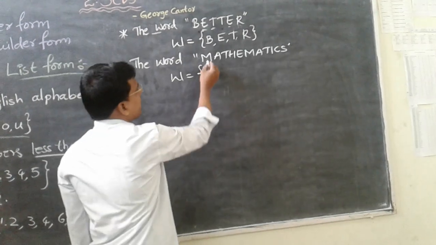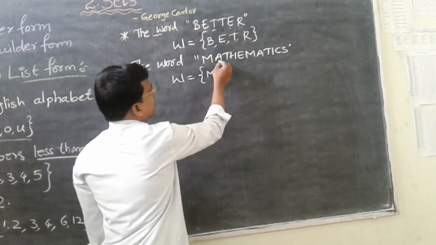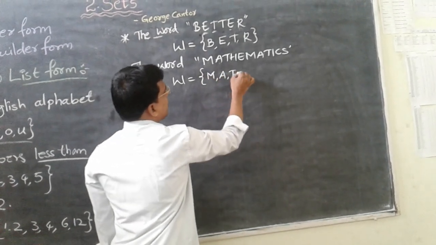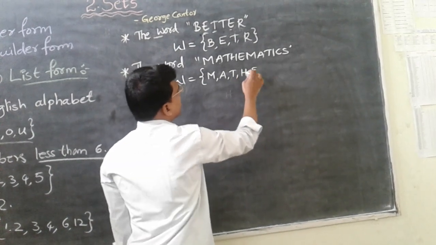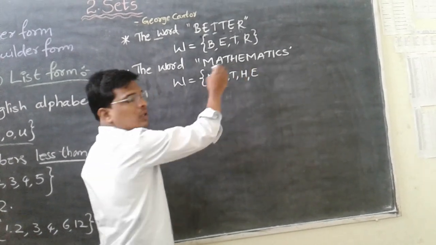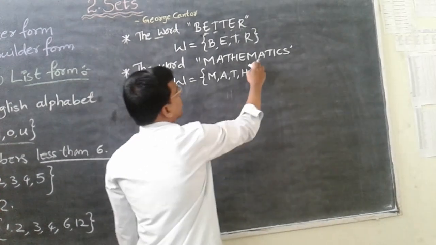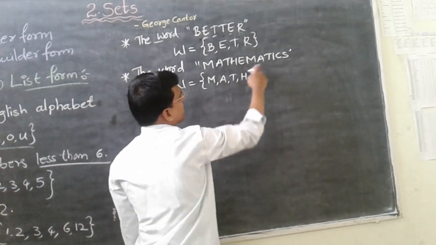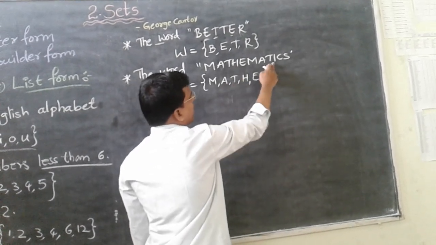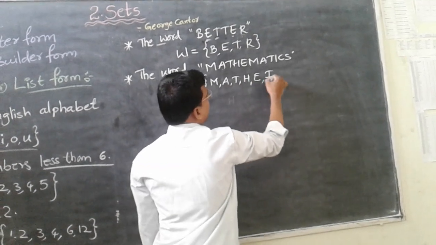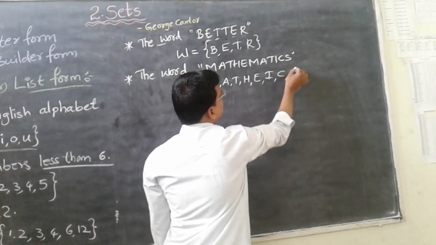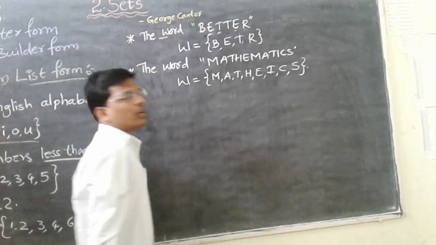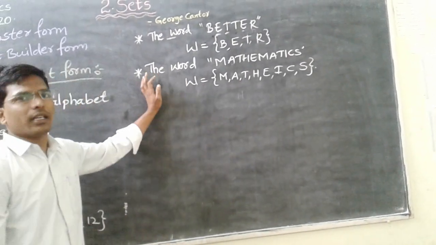So first one is what? M, so write M. Next A. Next T, H, E. And M is repeating again, so don't write. Write only once. A also already we have written. T also already we have written. And I did not write, so write I. Next C. Next S. So this is the roster form of the word mathematics.